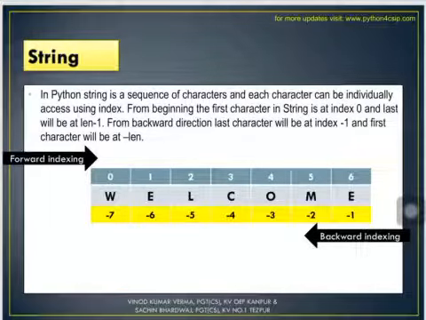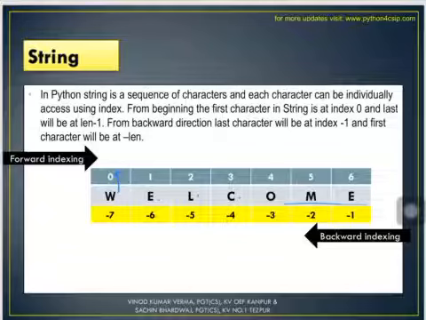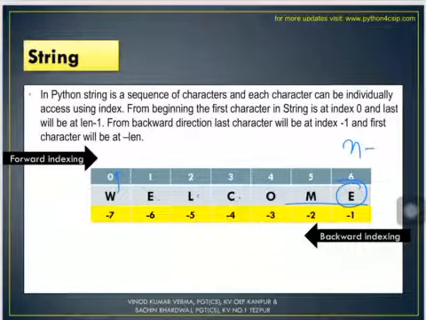If I say the string welcome, you can see W, the first character, is at the 0th place. The index value of the first character is 0, the second character is 1, the third character is 2, the fourth character is 3, and so on. So the index of the last character in a string would always be n minus 1.